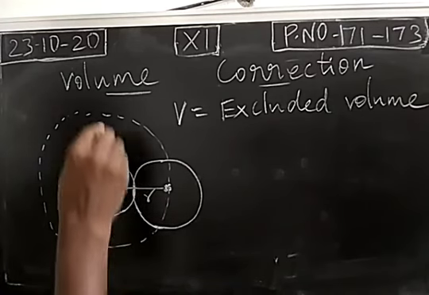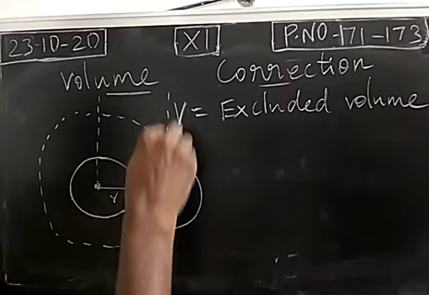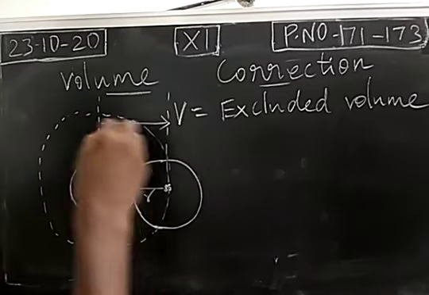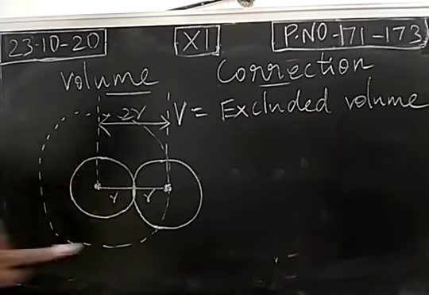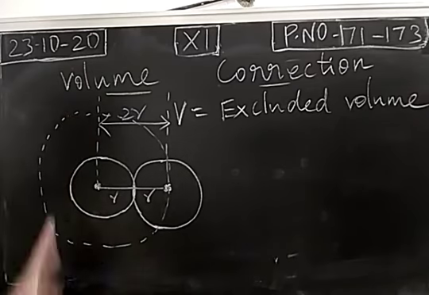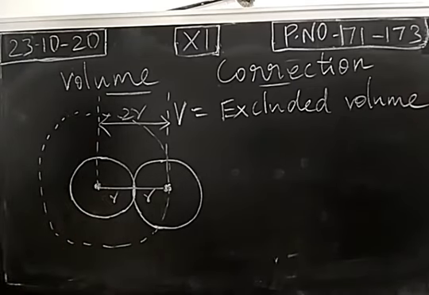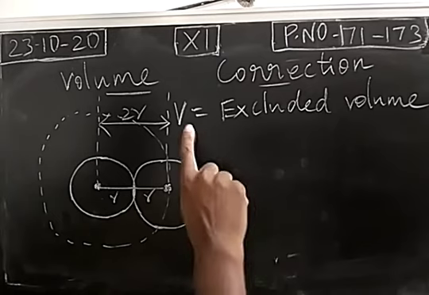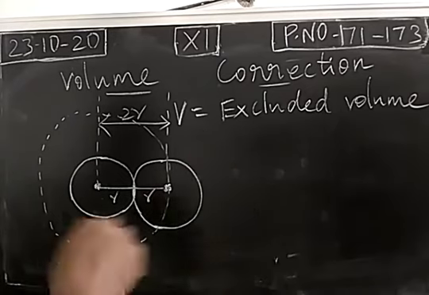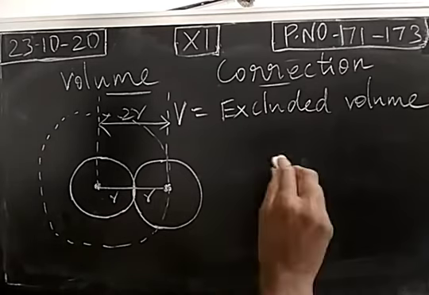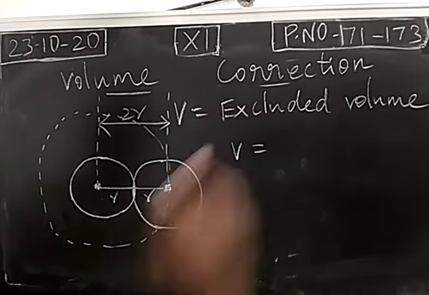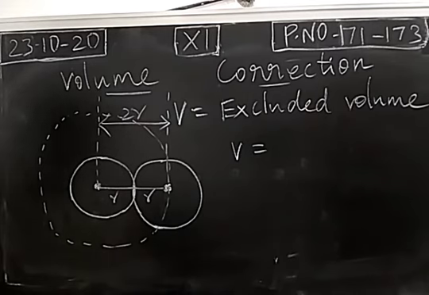So what about the radius for this imaginary one? This will be r plus r, 2r. So this is the excluded volume of two gaseous molecules, not one. This is the excluded volume of one gaseous molecule. This is the excluded volume of two gaseous molecules. So V is the excluded volume of two gaseous molecules. So we can write, excluded volume of two gaseous molecules.